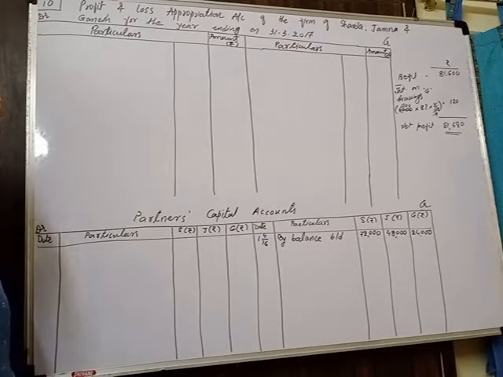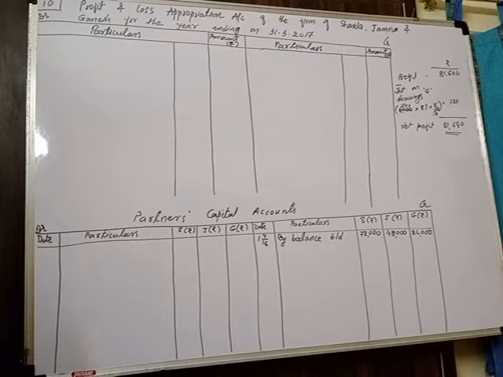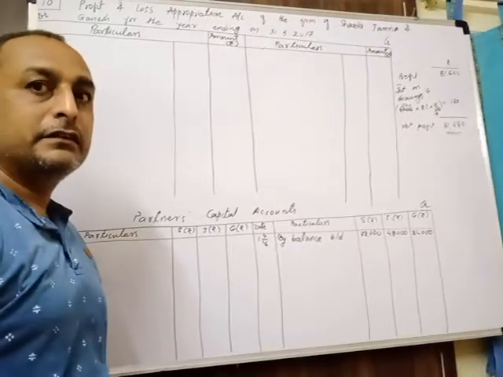Got it, everyone? So the important thing is what? Now we have to record both of these things one by one in our profit and loss appropriation account, and also that interest in the partners' capital account. That we have to find out. Got it, everyone? So now we'll record the effect.